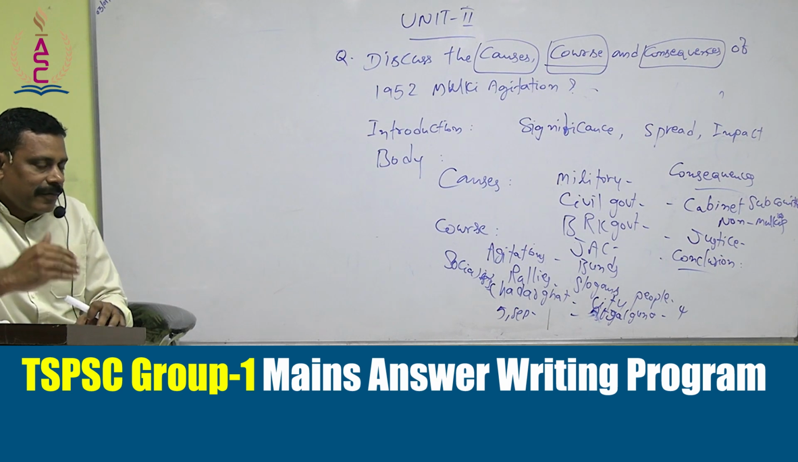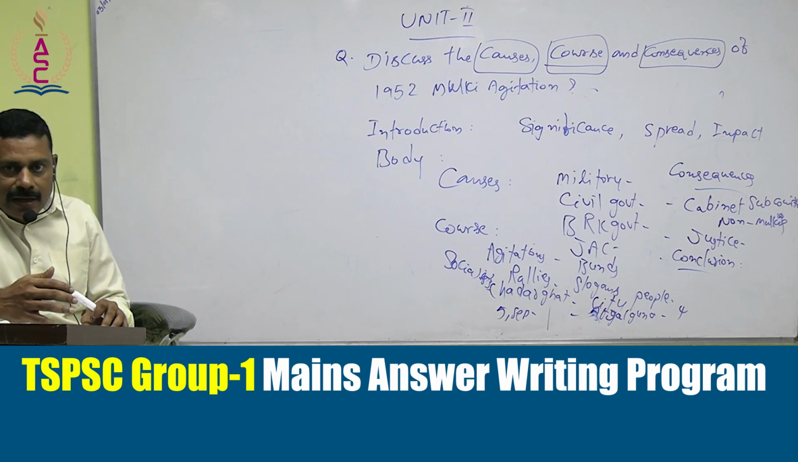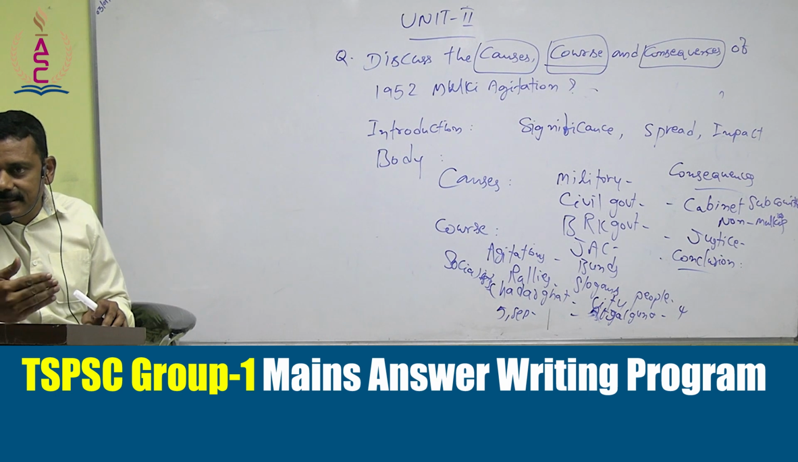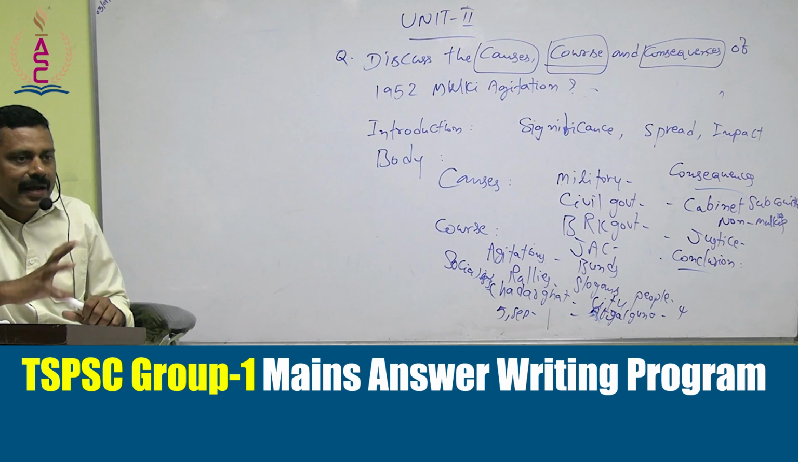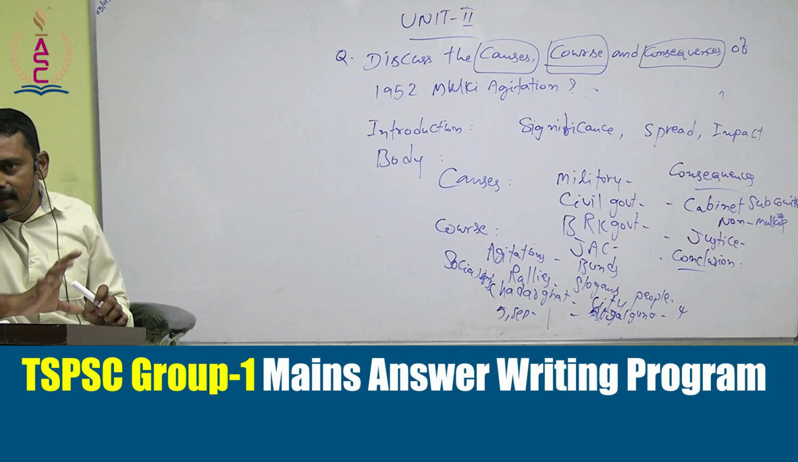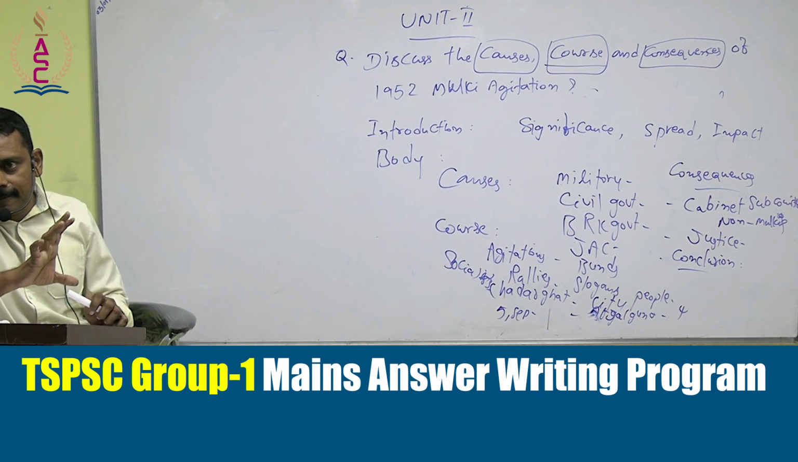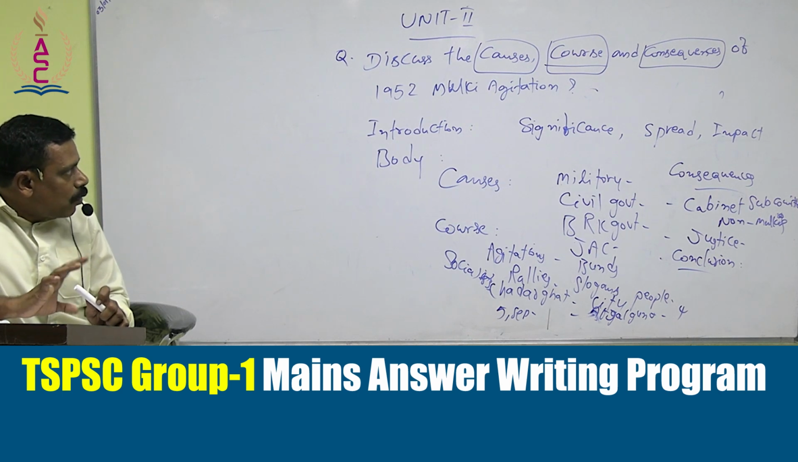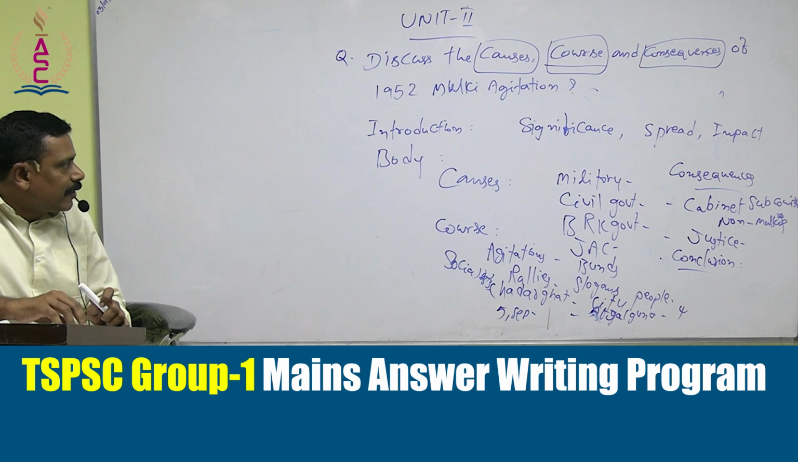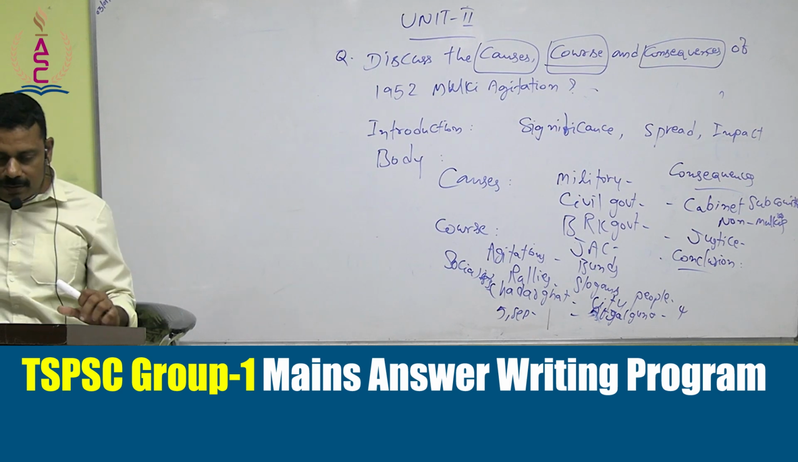This idea from time to time went on growing, to be culminated in 1969 in the first phase of the separate Telangana movement. In that way, you can conclude your answer. That should be the way of addressing the question: causes, course and consequences of the 1952 Mulki agitation. So that's about the first question.